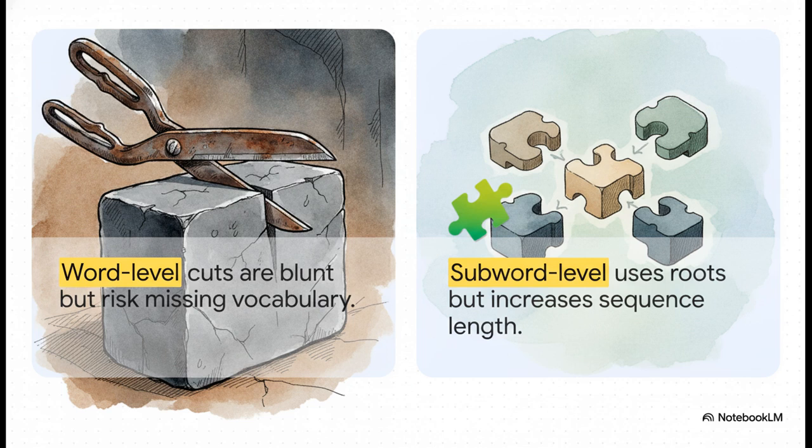But this creates a massive inefficiency because the singular root bear and the plural bears are treated as entirely separate, completely unrelated entities. It also carries a high risk of hitting words the model simply hasn't seen before. Subword-level tokenization, on the other hand, offers a lot more nuance and leverages word roots, recognizing the shared bear particle in both instances. The trade-off here is that breaking words into smaller subwords fundamentally increases the overall length of the sequence the model has to process.